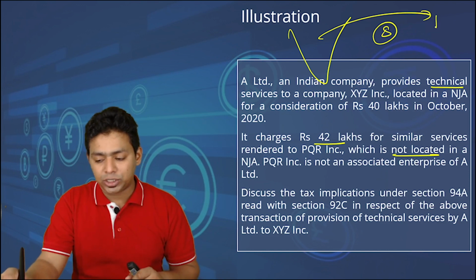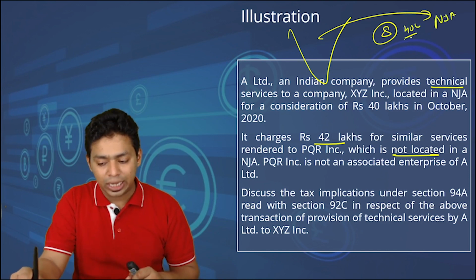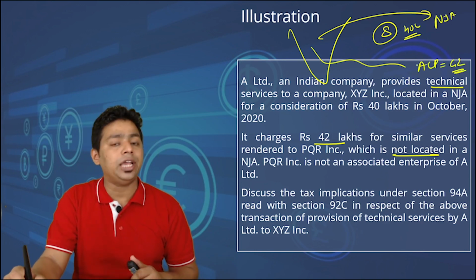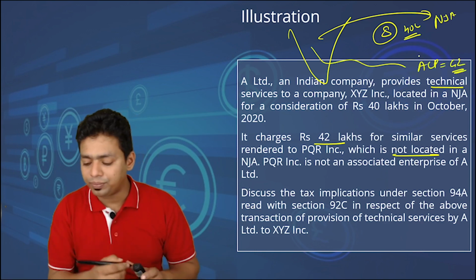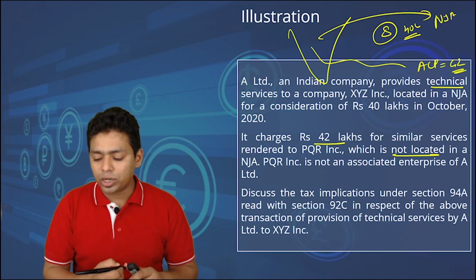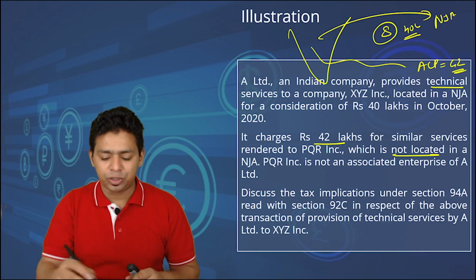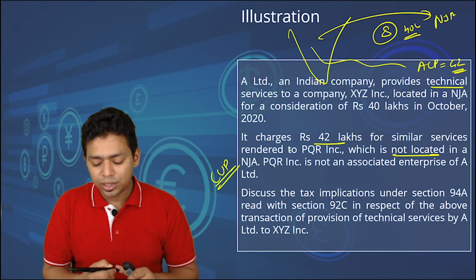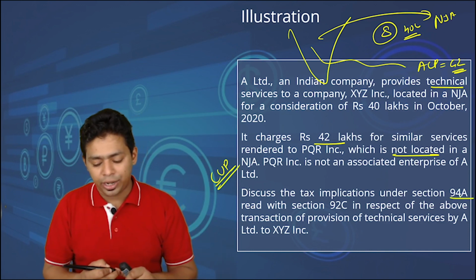So for the person located in notified jurisdictional area, they are charging 40 lakh, which is less than the arm's length price of 42 lakh. Obviously, India is losing 2 lakh rupees revenue here. PQR is not an associate enterprise of A Limited. That means we have to follow the CUP method. This is the comparable uncontrolled price. Discuss the tax implication under 92A